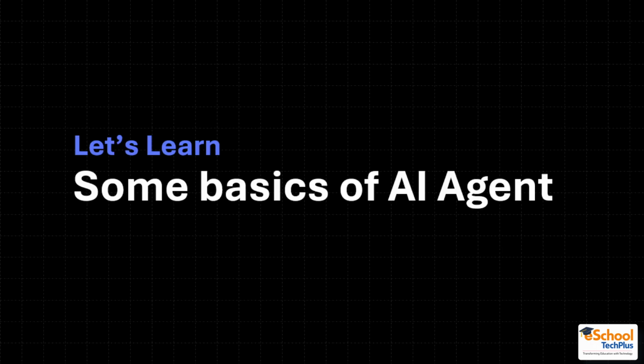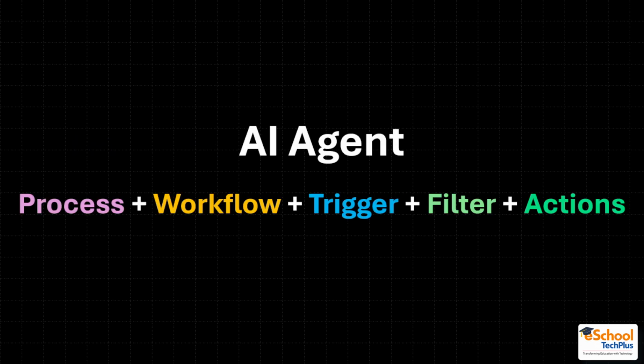Now let's learn some basics of AI agent. What is an AI agent? What does it do? How can we set it up, and how is it useful in our everyday process? So it consists of 5 steps or 5 components. First one is process, then we have workflow, then we have trigger, filter and actions.